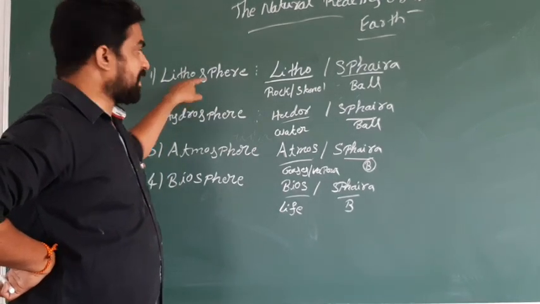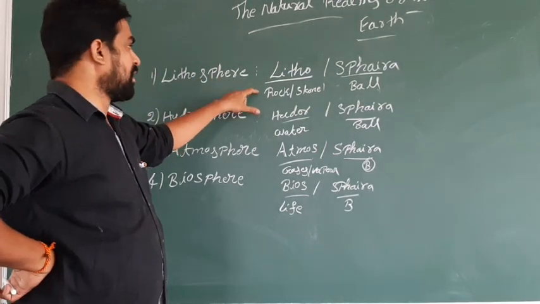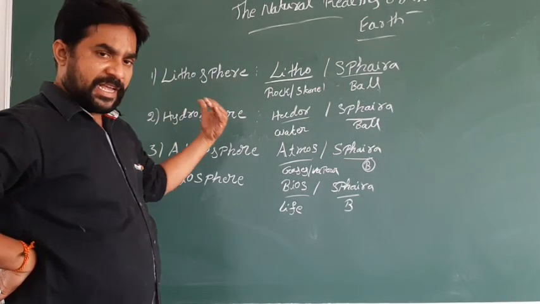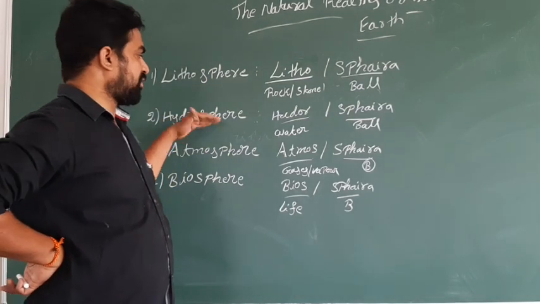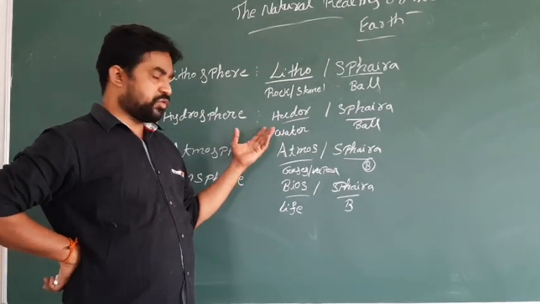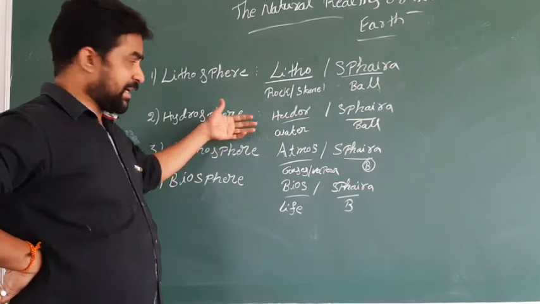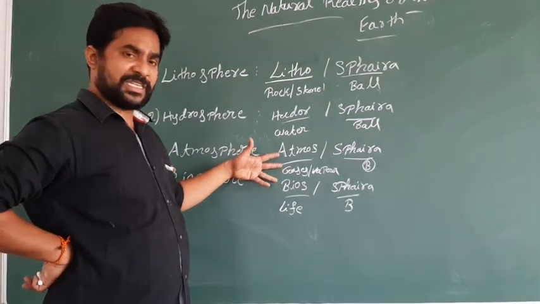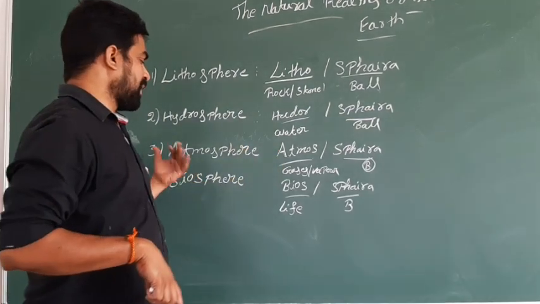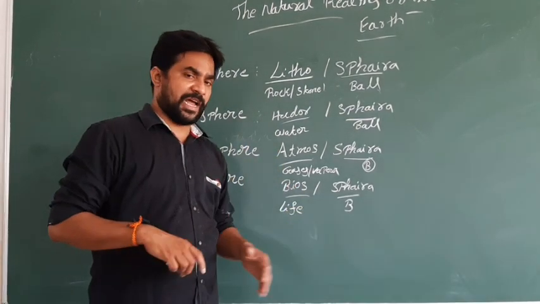Lithosphere deals with the rocks and stones, because this area is a part of the lithosphere. Hydrosphere is a word taken from the Greek word hudar, and it deals with water. Atmosphere deals with the gases and vapor, and biosphere deals with life.